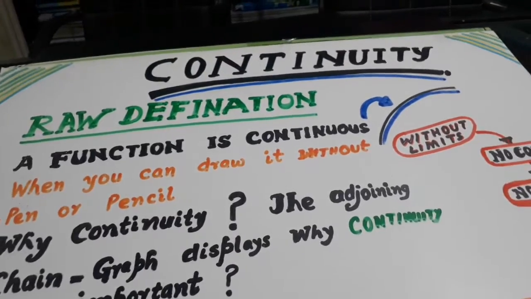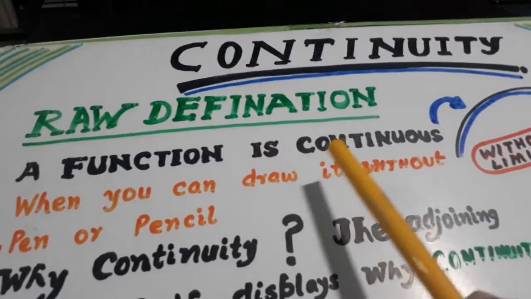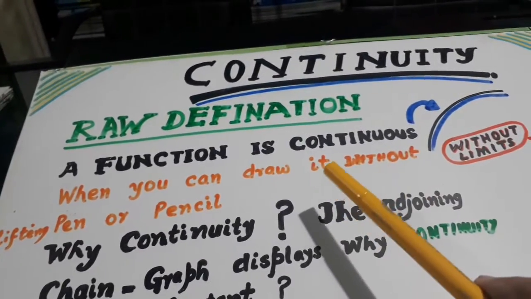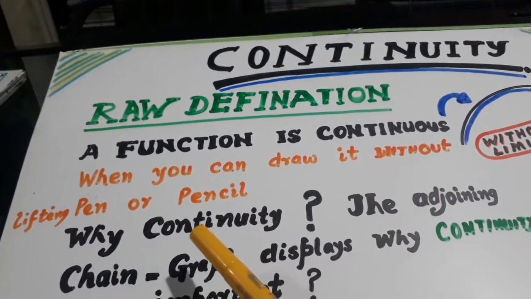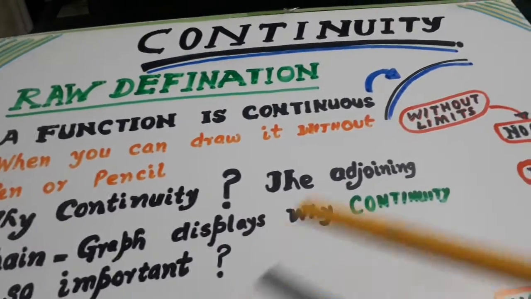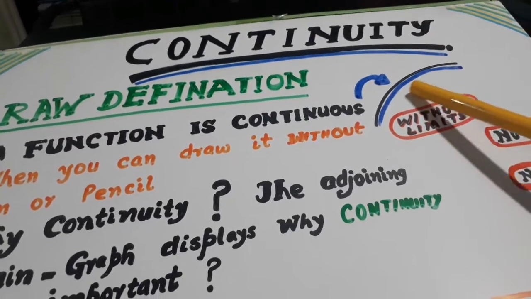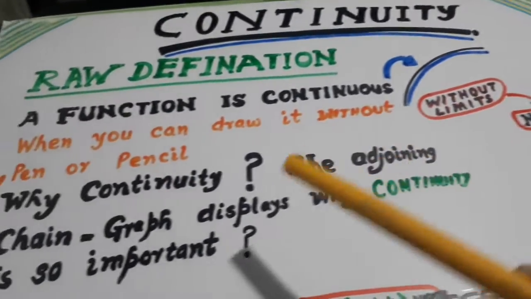What is continuity? Let us start with the raw definition. A function is continuous when you can draw it without lifting pen or pencil. Look here, this curve has been drawn without lifting pen or pencil. So this is continuous.